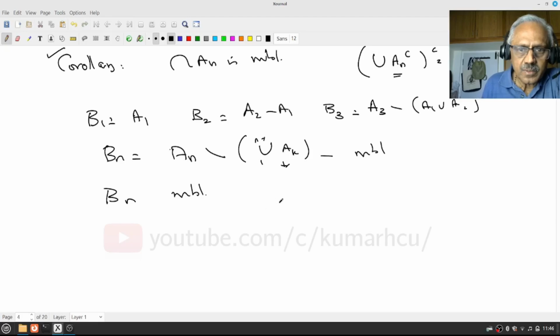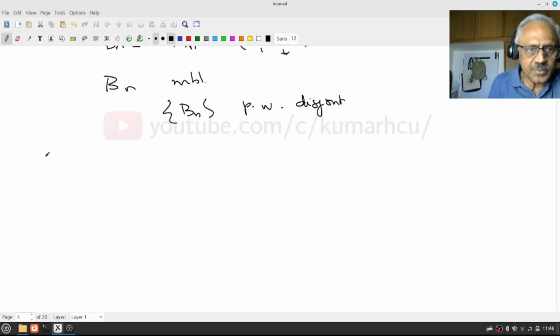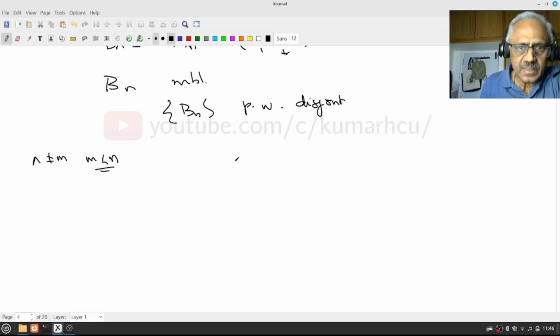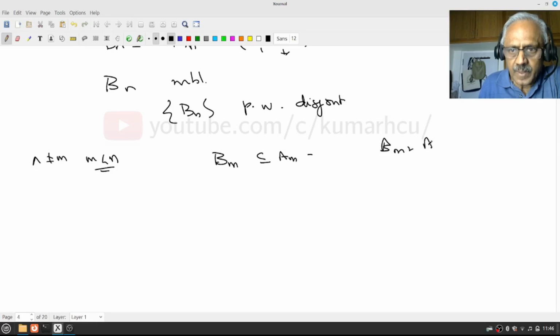Next we want to say that the Bn are pairwise disjoint. Let us assume n is not equal to m. As usual, assume without loss of generality that m is less than n. Then let us look at Bm. Now Bm is contained in Am, because Bm is Am minus the union of A1 to Am minus 1.